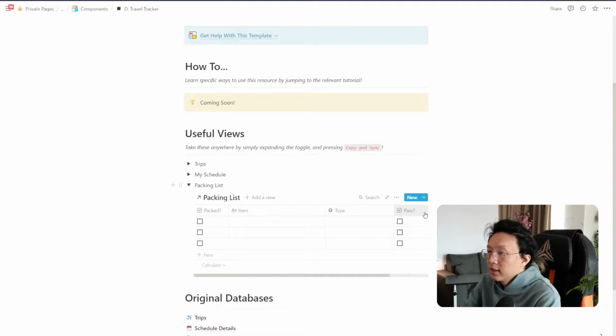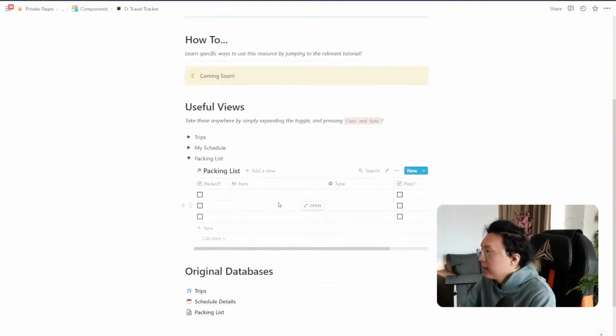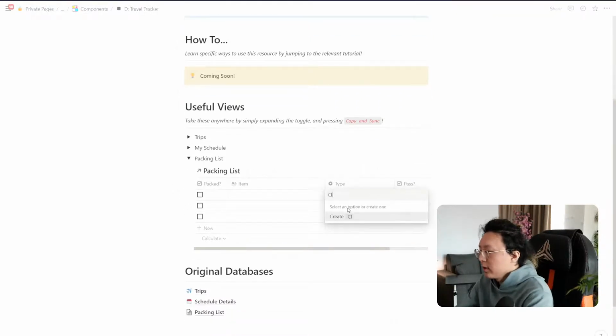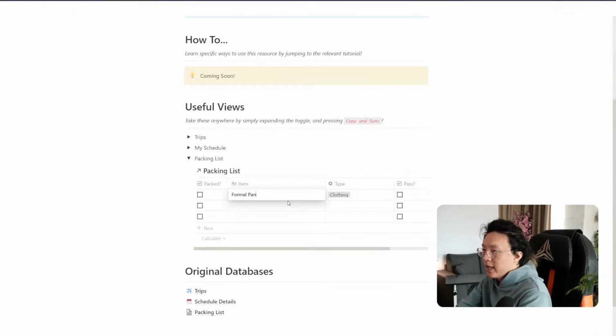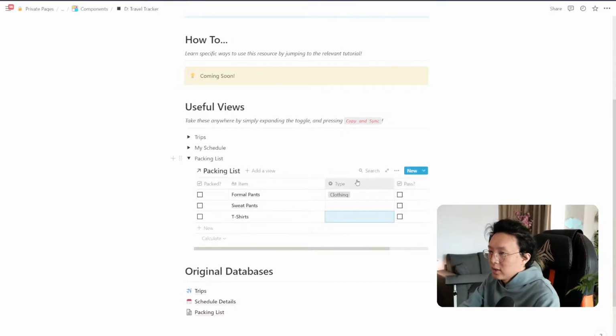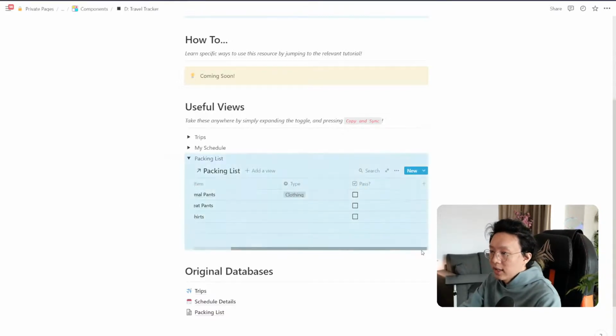And then we can say that for this packing list. For example, I might have a few clothing materials. So clothing: maybe I have formal pants, maybe I have sweatpants, maybe I have t-shirts. What's important here is I also want to know the number of things I'm bringing, right? So let's put another one.